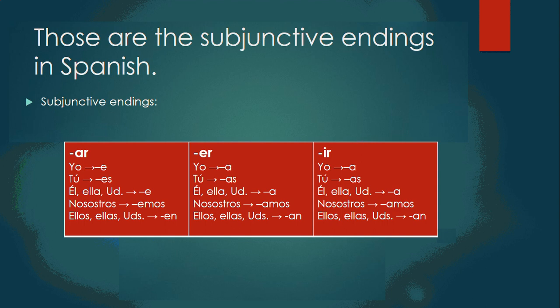So, well, if you want to say that they swap the endings, you can say it, but please notice that the yo, él, ella forms are the same. So please be aware that if you're going to say it is swapping the endings, you make sure that your yo has the same ending as the él, ella, usted form.